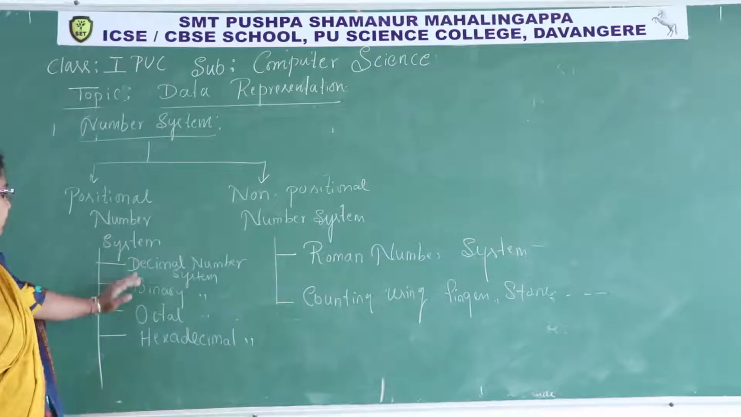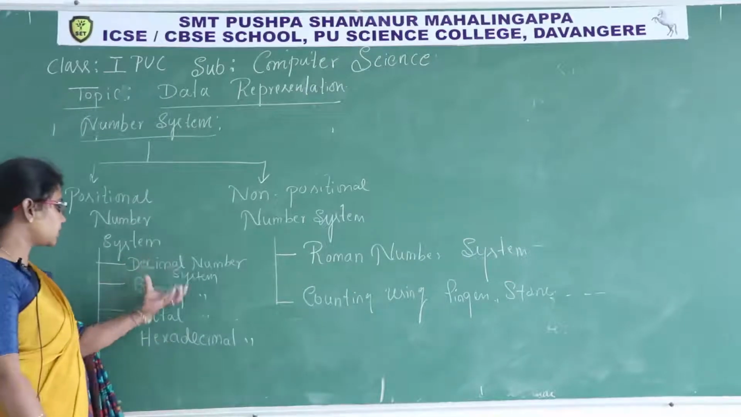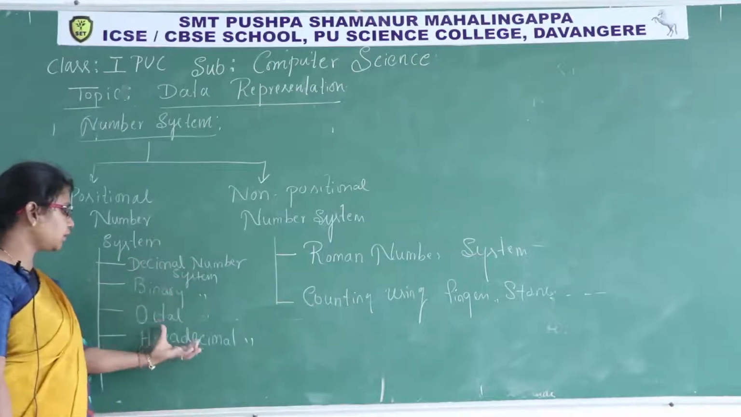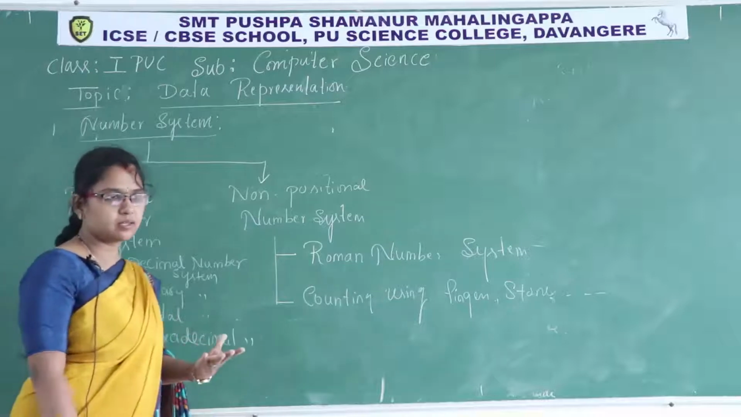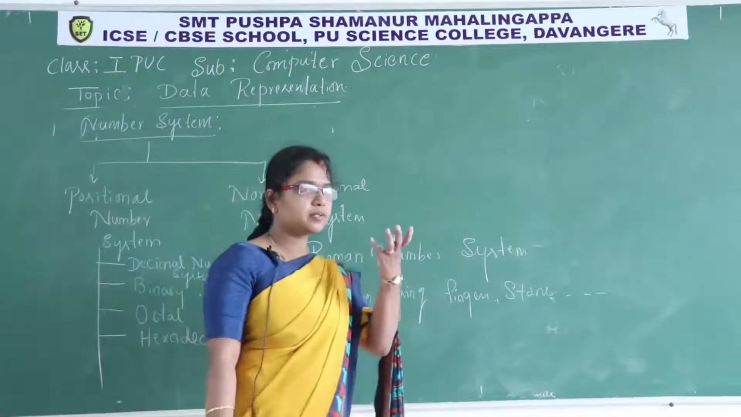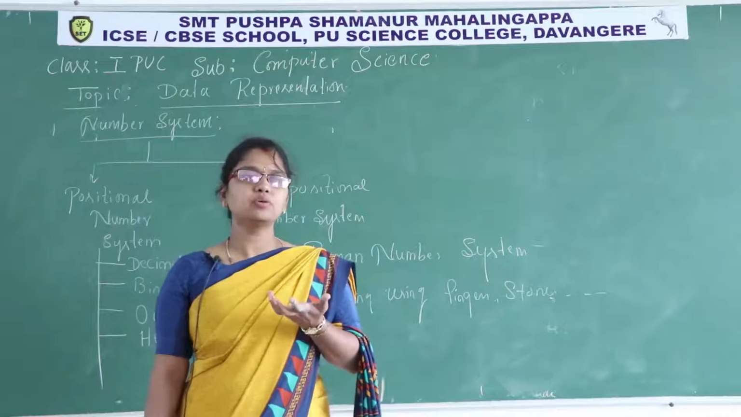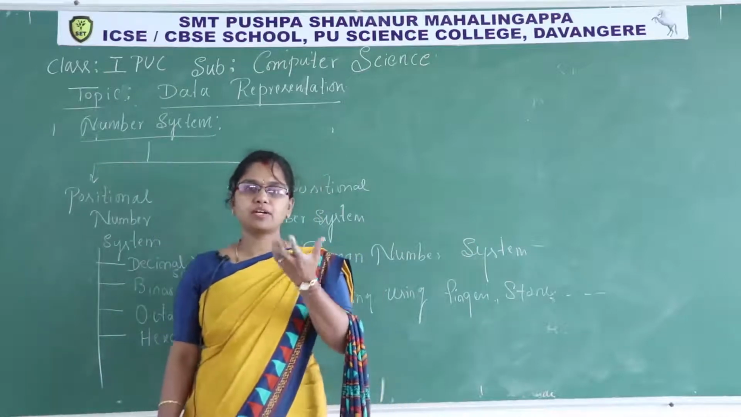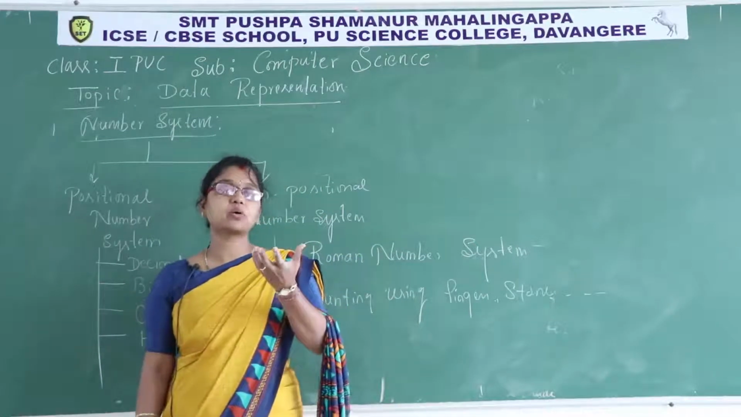Hexadecimal number system. So what is this decimal number system, binary number system? Number system means they have developed a system in order to give the figure for the particular count, particular quantity.